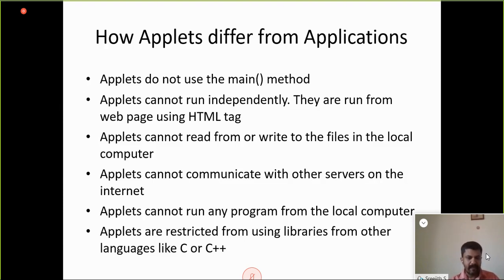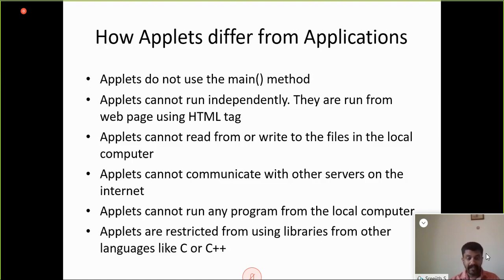Such features are restricted in applets. Those things are a little out of the scope of this topic, but you should understand that core Java has a facility for accessing libraries from other languages, which is restricted in applets. So these points are very important.